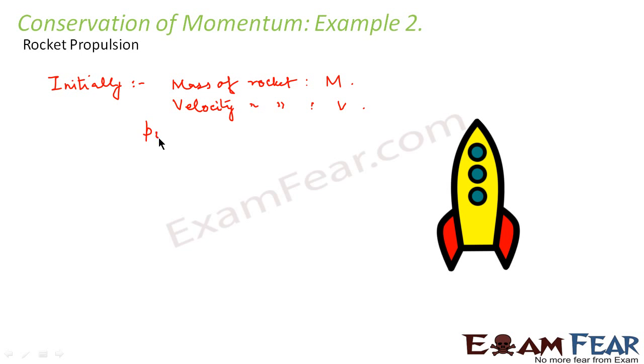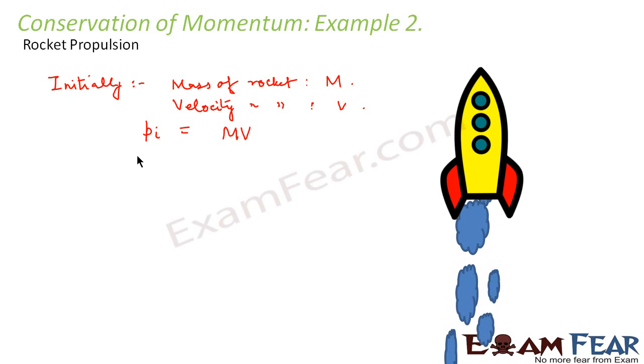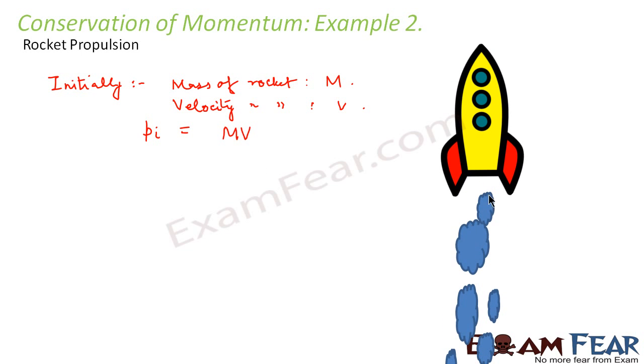So what would be the initial momentum of the system? It will be mass into velocity, that is mv. Now what happens is as the rocket starts moving, the gases get ejected in the opposite direction.